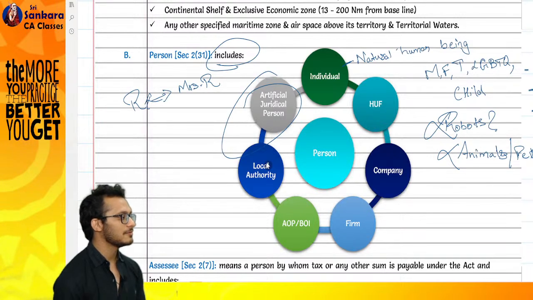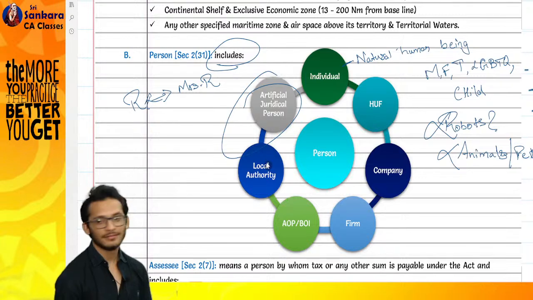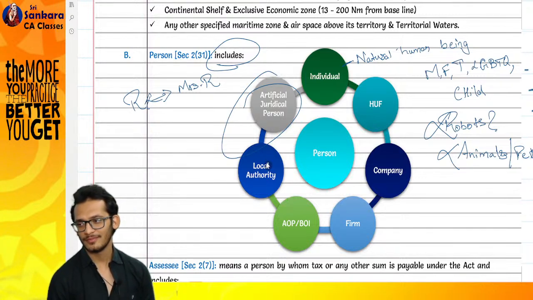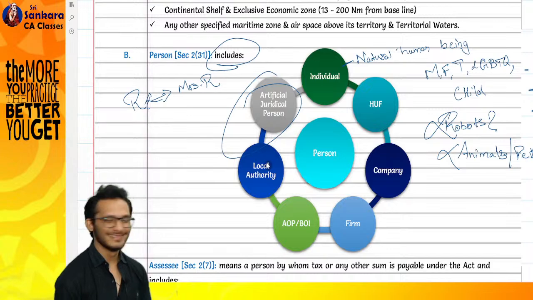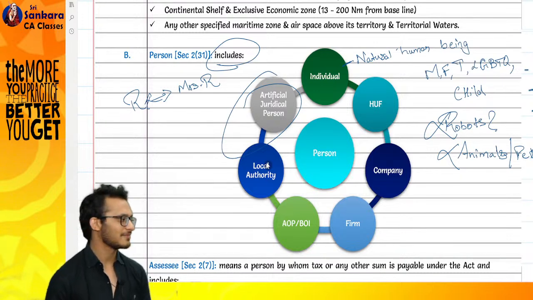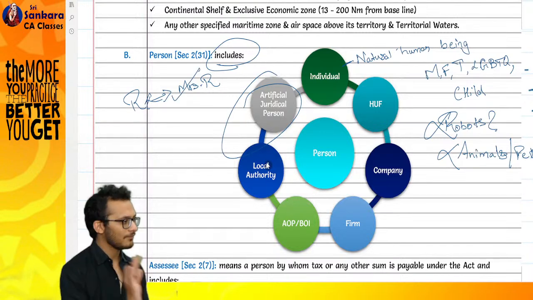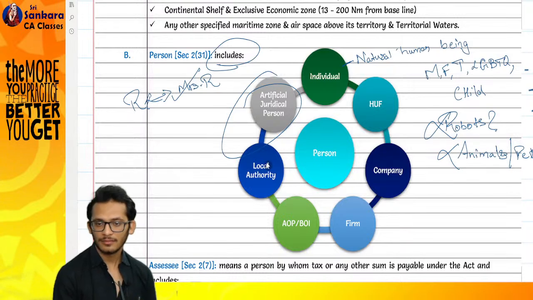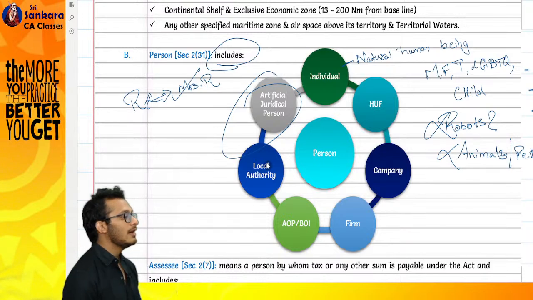Does she become a member of the HUF? Then technically HUF does not mean only by birth. Yes or no? Yes, she is. Why? I'll tell you later.